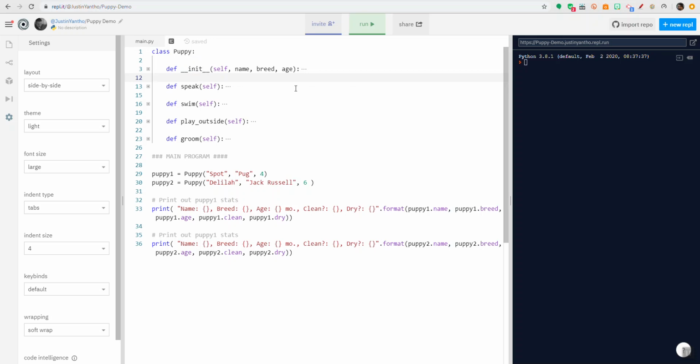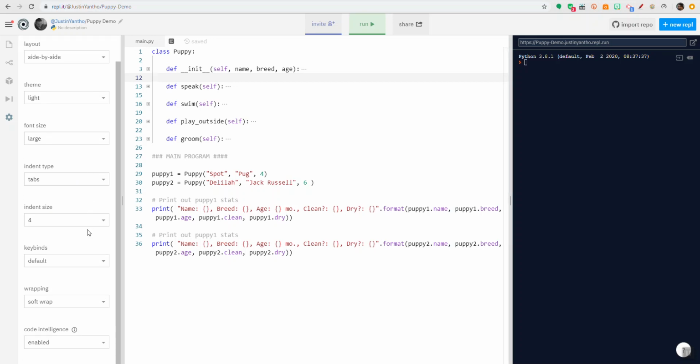So if you take code from somewhere else that used a 2-character indent and move it over to someplace that used a 4-character indent, then you can get errors, because Python gets confused as to how things are being indented and understanding what chunk of code is inside which function or inside which class. Like I said, I keep it with a 4. I think it's easier to see the indent, but that's a personal preference. This wrapping just means how it wraps around. You can see here, that's one line, but REPL is making it wrap around because it can't fit on the screen.